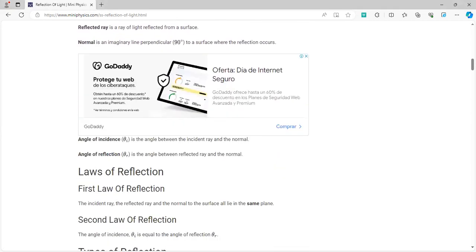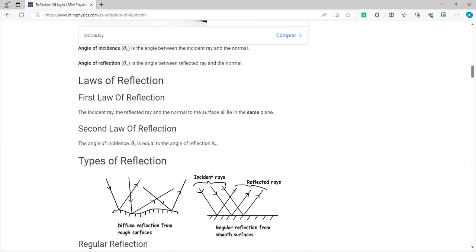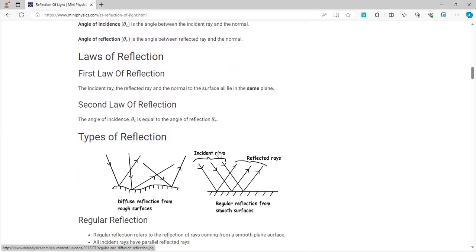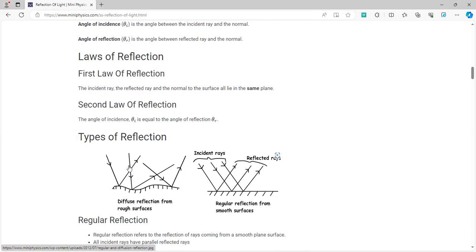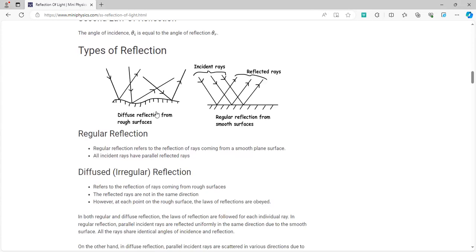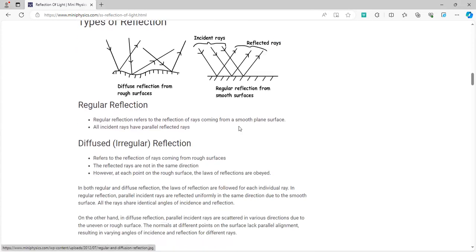Now we'll talk about the laws of reflection. I have already talked to you about how the two angles are equal. Now, whenever a light ray strikes a surface, if it strikes a regular surface, the light rays will be reflected in a regular pattern, or a regular line. However, if they strike a rough surface, the incident ray and the reflected ray will not be along a regular pattern. Now, this is a regular reflection, whereas this is an irregular reflection, as you can see.